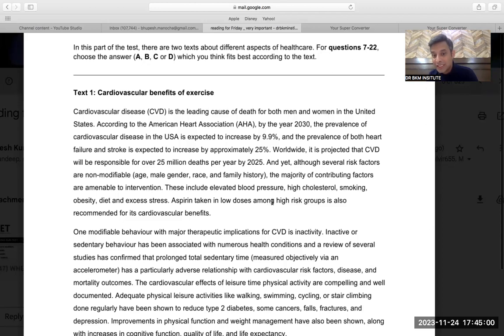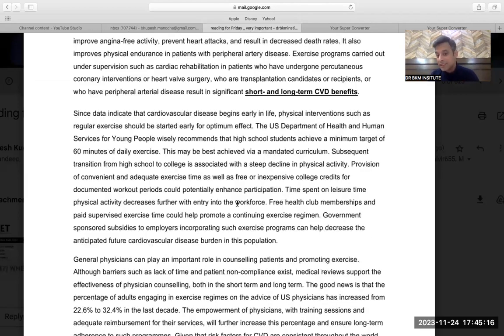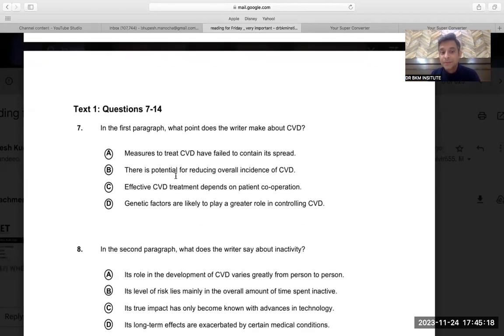Aspirin taken in low doses among the high risk group is also recommended for it. So the overall paragraph says about CVD that CVD is a dangerous disease and can affect more people in the future, but it can be reduced because the majority of the factors are controllable. So let's see if any option like this is given.